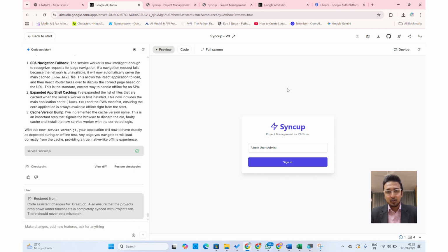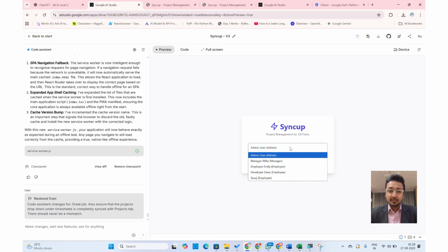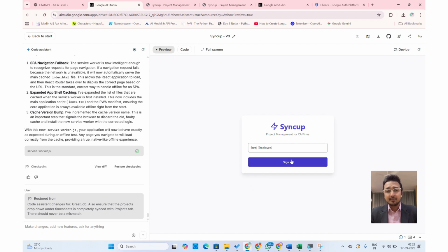So firstly, I go to my screen and I have the basic roles of each of the individuals. Now this is a test version of my application. I'm going to show you the final production version as well, which is linked to Google. But just for the test version, I've shared this with you, wherein you'll be able to log in with each of the roles and perform the duties exactly the way a person would do. So let me choose Suraj as one of the employees. I'm going to sign in.